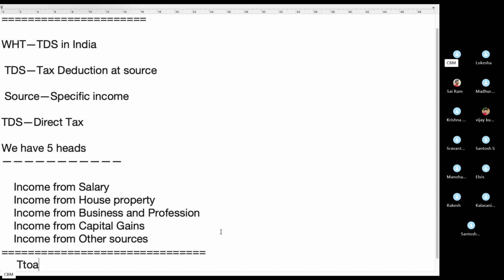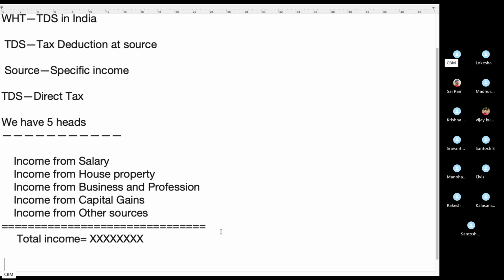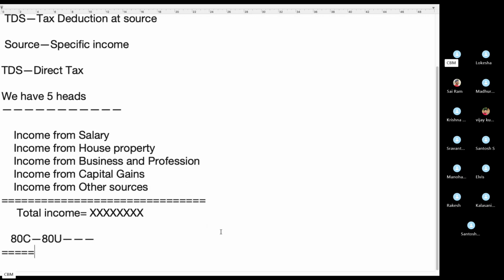Total income. Okay. So after getting total income, we have deductions, right? Deductions under 80C to 80U, we have some sections. So life insurance policy, if you are paying EMI, loans, EMI, etc., medical insurance. So the government will give you some deductions. Okay, so after that, you will find net income.